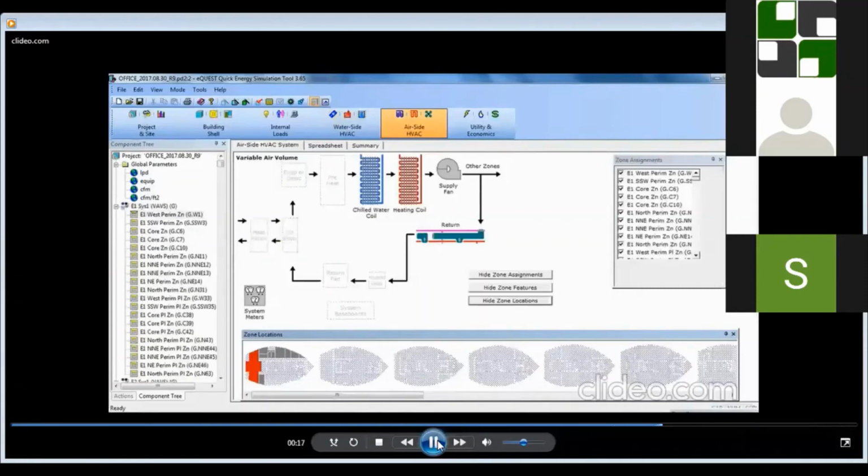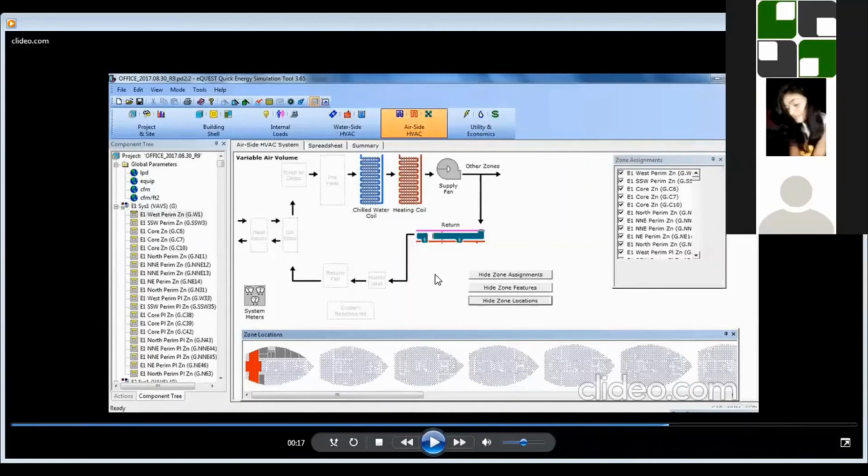Previously we were seeing the water side HVAC. Next is the air side HVAC. Air side is nothing but the AHU unit. AHU means the air handling unit, from where the air will be blown to each thermal zone. Thermal zone means the working stations or any conference room, meeting room, or any cabin, whatever may be the thermal zone. From the AHU, the air will be supplied to the thermal zones. So that has to be modeled separately in the air side.